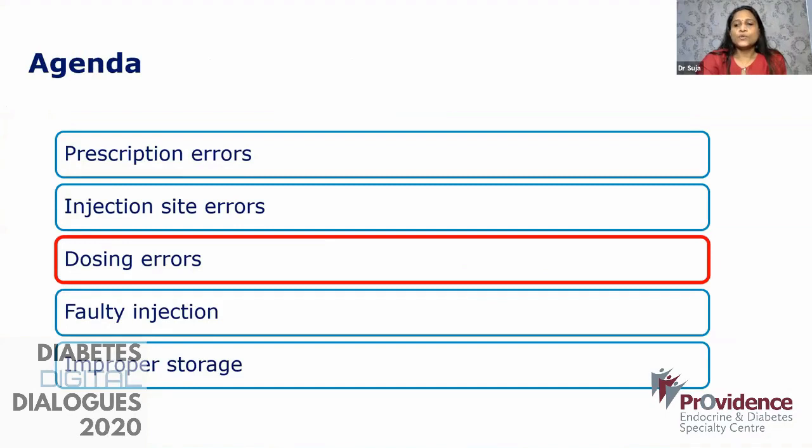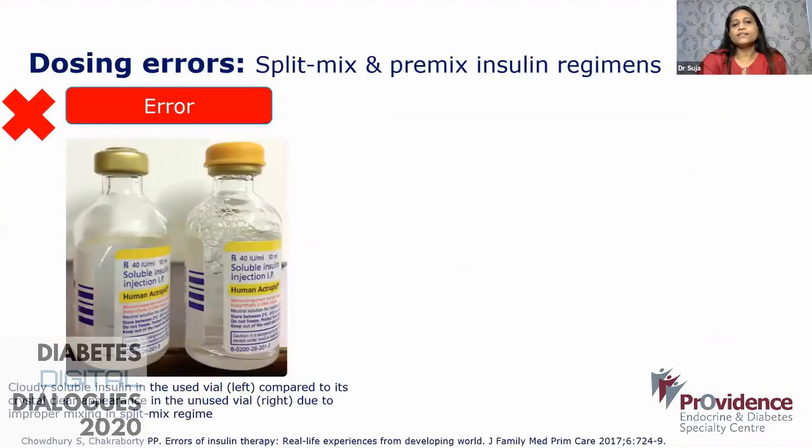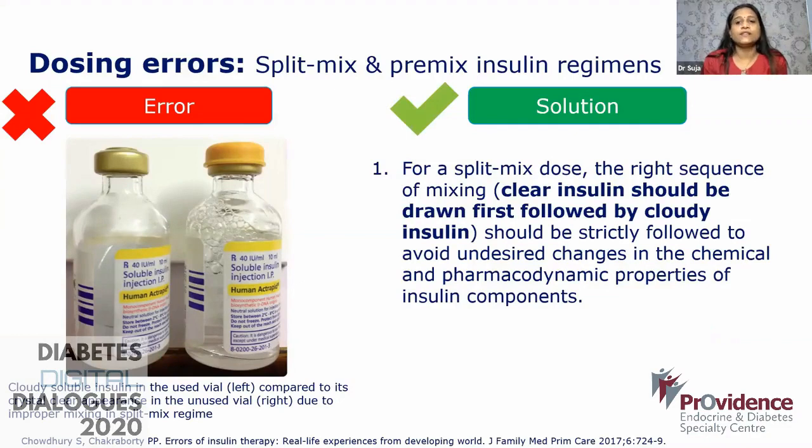Now coming to dosing errors. This used to happen when we were using split mix regimens in the past, like using NPH and regular insulin, that is, mixing them up in a syringe. Previously we used to do this. So here the sequence of filling is very important, because the clear insulin should be drawn first, and only then followed by the cloudy insulin. Clear insulin is the regular insulin and cloudy is the NPH.